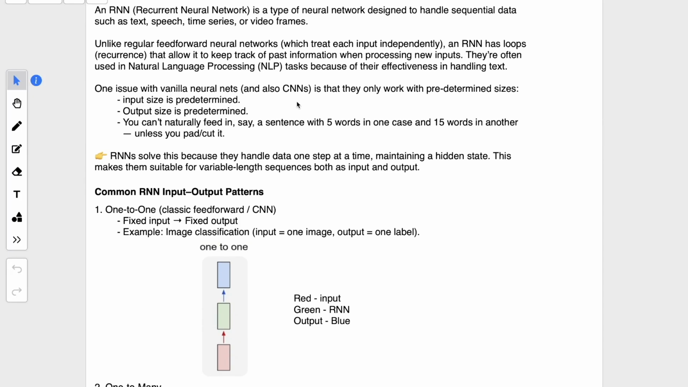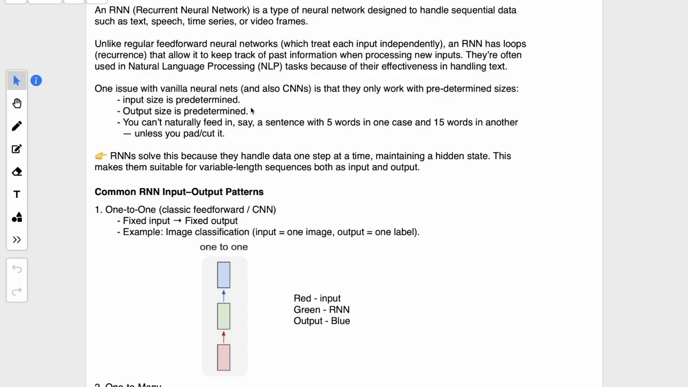One issue with vanilla nets is that the input size is predetermined. Like, this many inputs will be passed into the simple neural network. In the past video, we calculated the weights and height. Weights and heights were our inputs, so the two inputs were predetermined. It will always handle these types of inputs if it is trained on them. And the output size is also predetermined. You know what output will come and how much output will be generated.